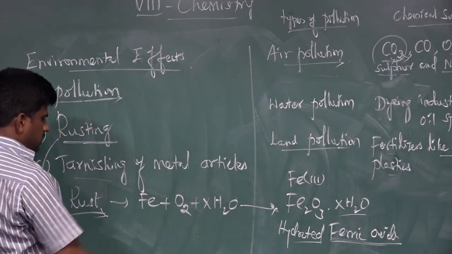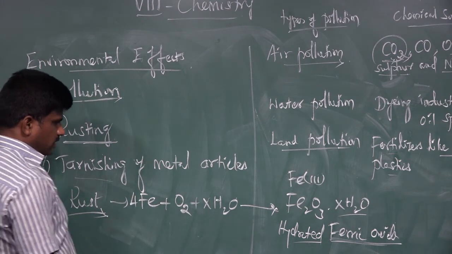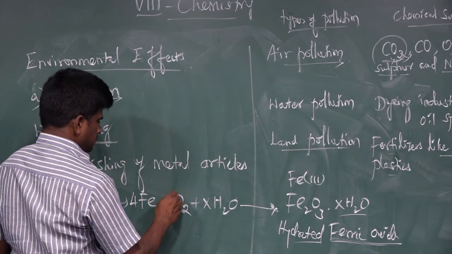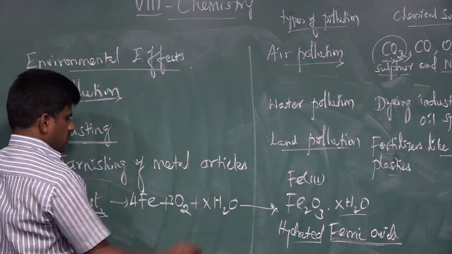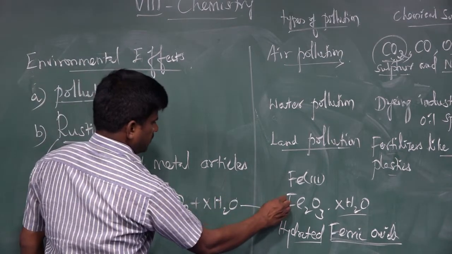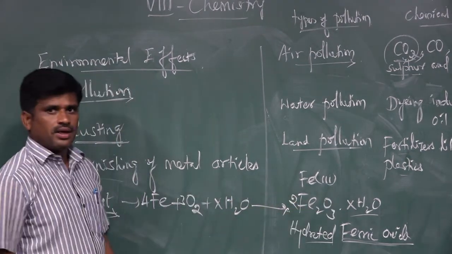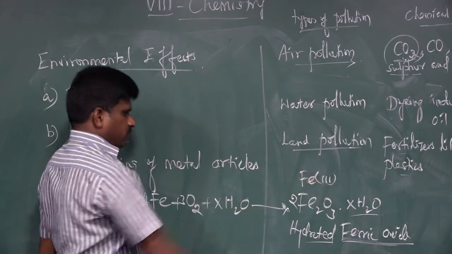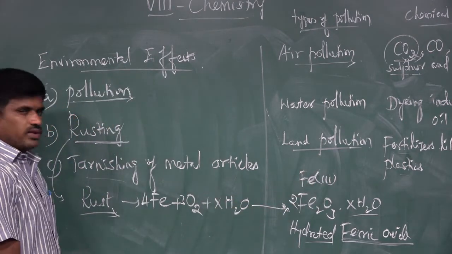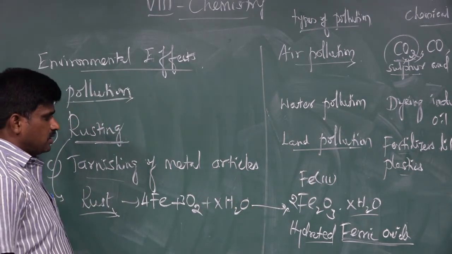For balancing the equation, 4 moles of iron it takes. Then here there is 3 moles of oxygen, x moles of water. We should take in the product side 2 moles of ferric oxide, that is Fe2O3. This is the equation involved in the rusting reactions.